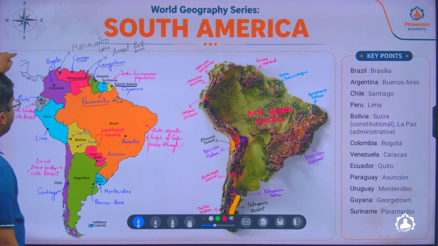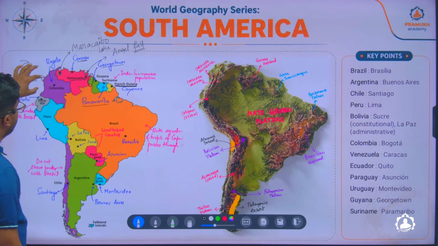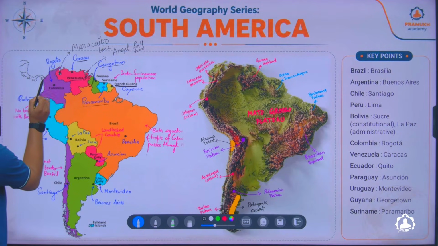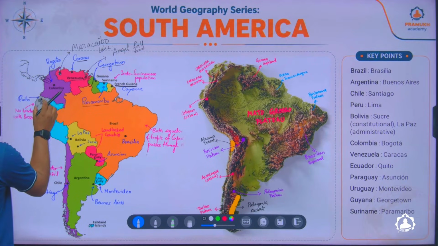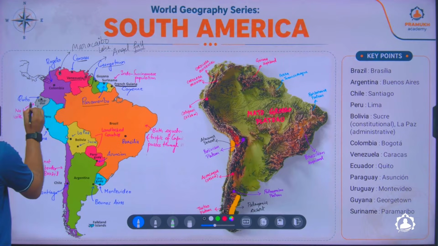The Pan American Highway enters into South America through Colombia. However, in the last class, we discussed the Darien Gap, which is also located in Colombia. The next is Ecuador. The small country you see is Ecuador, and the capital of Ecuador is Quito.